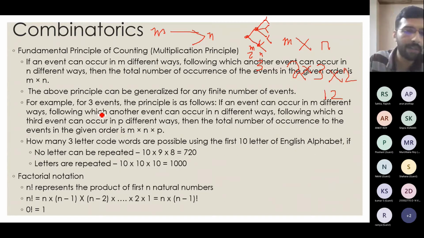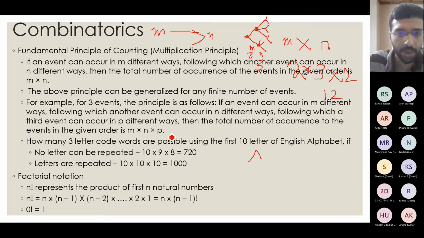And where this is useful is, suppose I am given a set of the first 10 letters, that is A, B, C, D, E, F, G, H, I, J. So from A to J I can use. I need to make 3-letter words out of that, and 2 cases are considered. First case is no letter can be repeated. Second case is letters can be repeated.